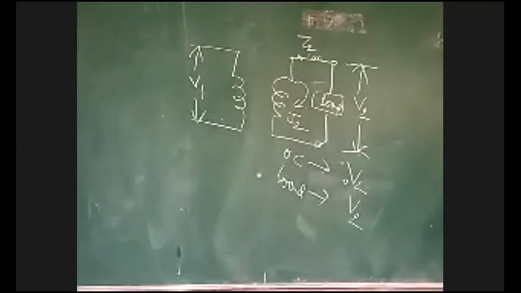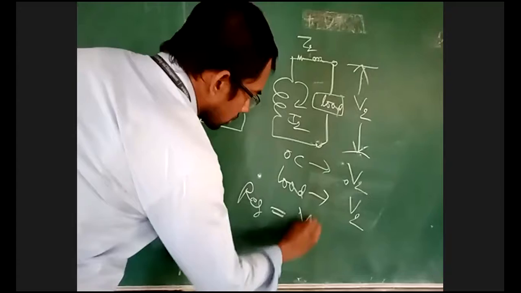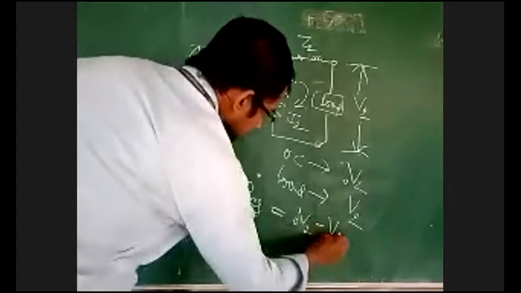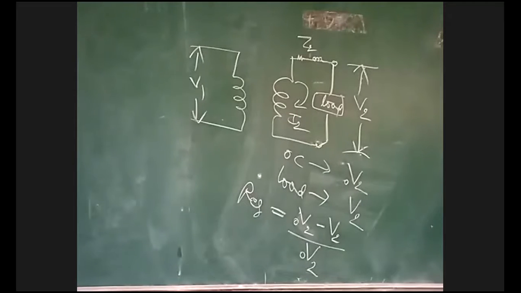Now regulation is defined as no load voltage minus load voltage, divided by no load voltage.